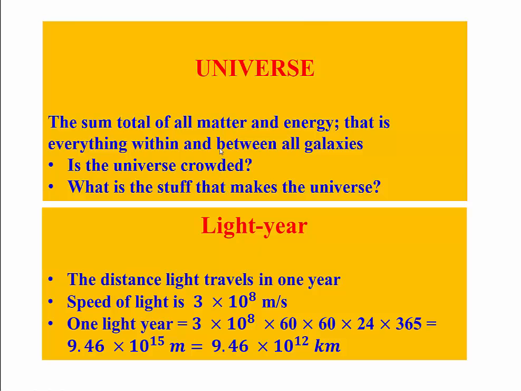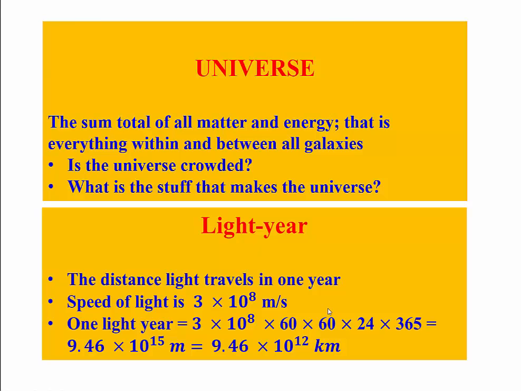And we can get information from other parts of the universe at that speed. How much is the speed of light? It's 300,000 kilometers per second, 3 times 10 to the power of 8 meters per second.